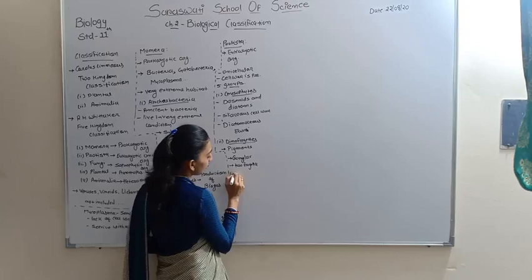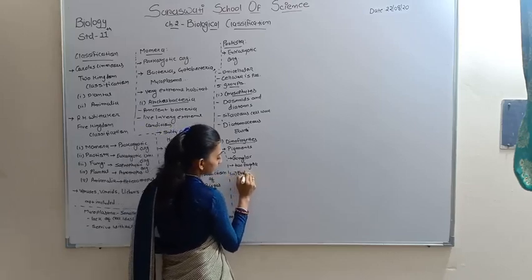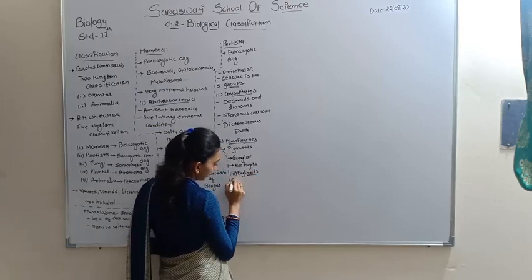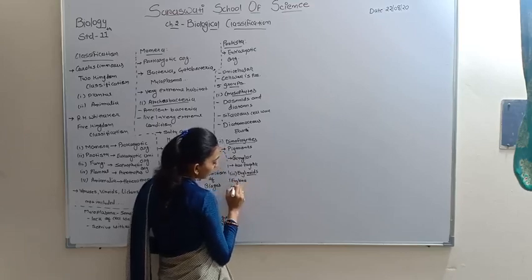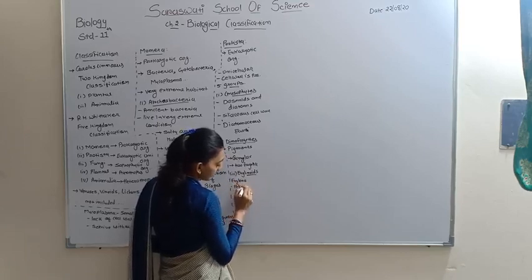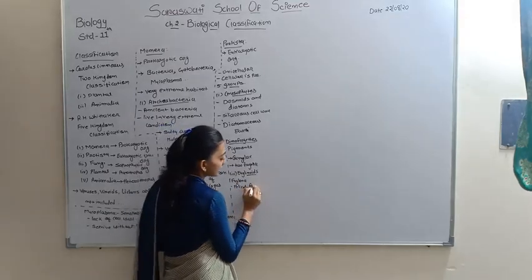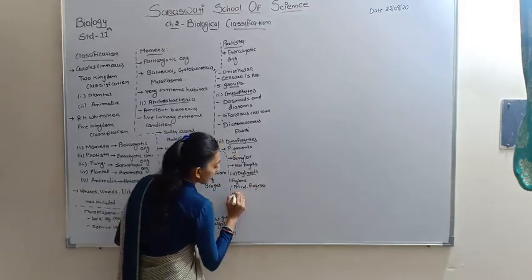The third group of protistans is euglenoids, and the best example is euglena. The cell wall is present and it is known as pellicle. Pellicle cell wall is present and flagella are present. The fourth one is the slime mold.